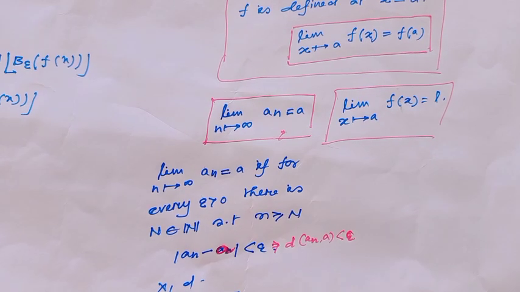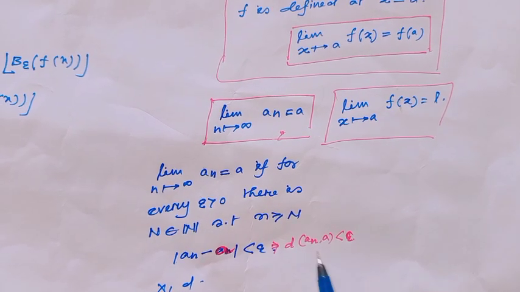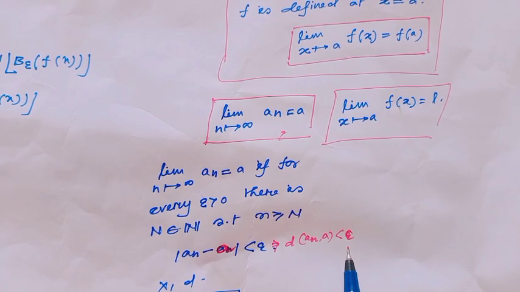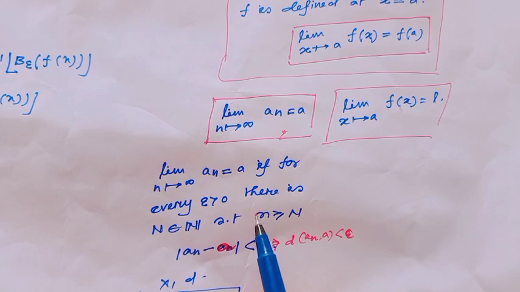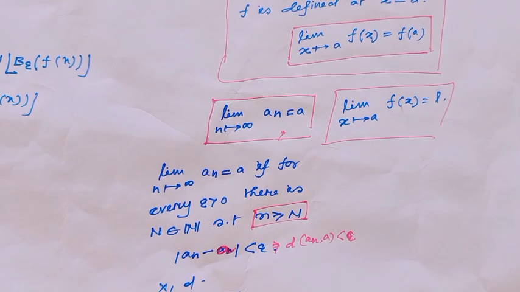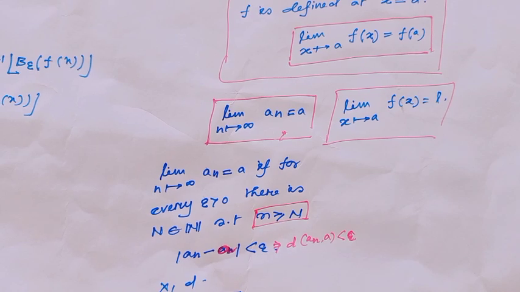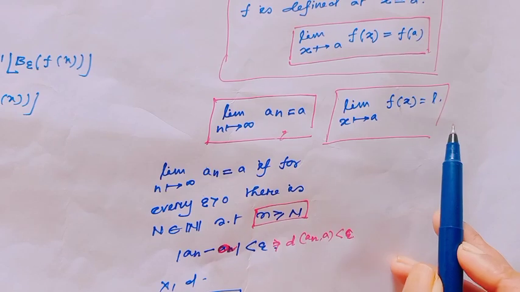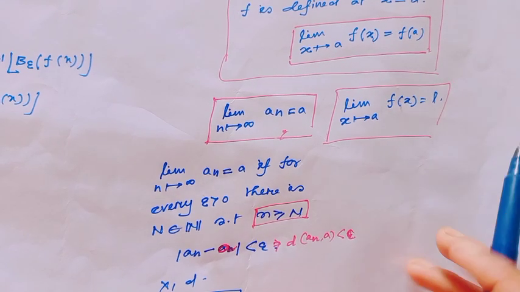If it is another metric space, then it would be the distance between the sequence a_n and a less than epsilon after capital N. We all know this is the definition of a convergent sequence. And a function converges to the limit point L means, we all know,